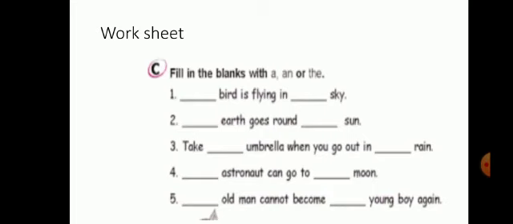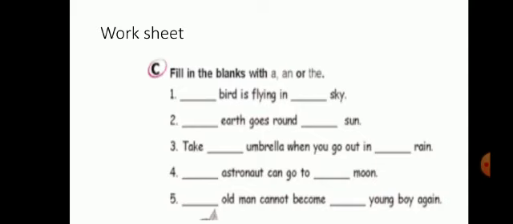Dash earth goes round dash sun. The earth goes round the sun. Both words are specific. Earth and sun both are specific, so we use the here. Take dash umbrella when you go out in dash rain. Take an umbrella. Umbrella starts with a vowel sound, so we use an here. And before rain we use the because rain is specific and unique.